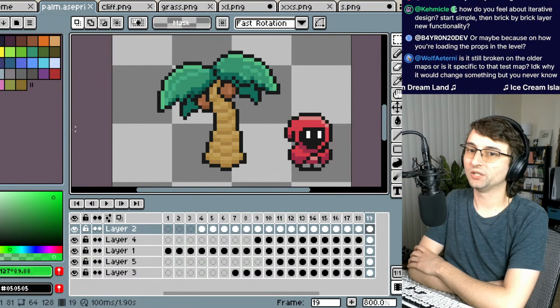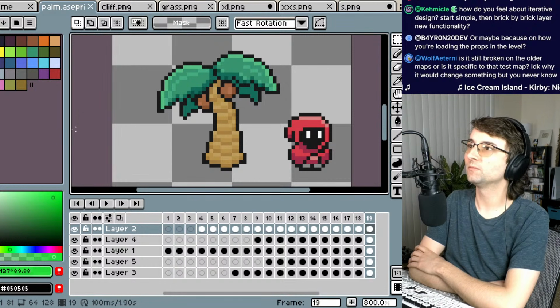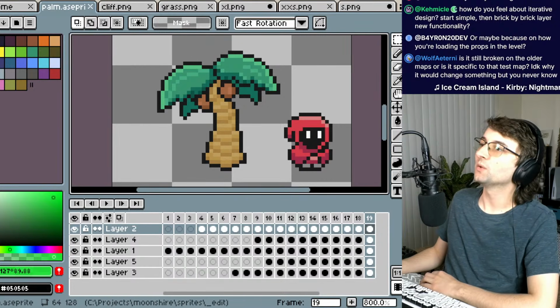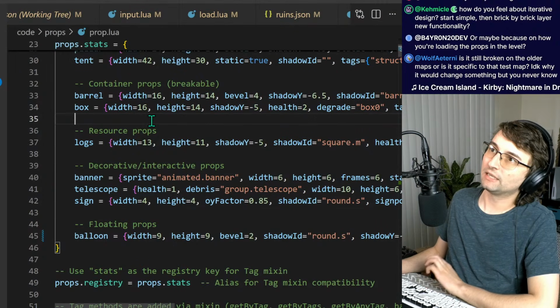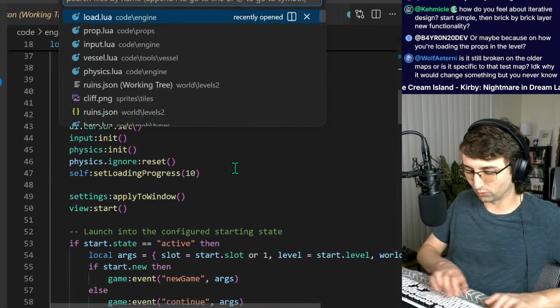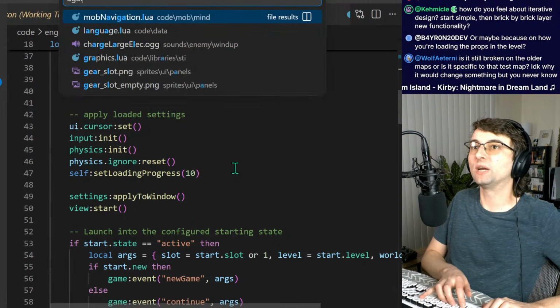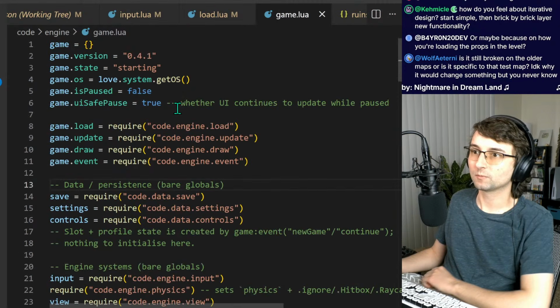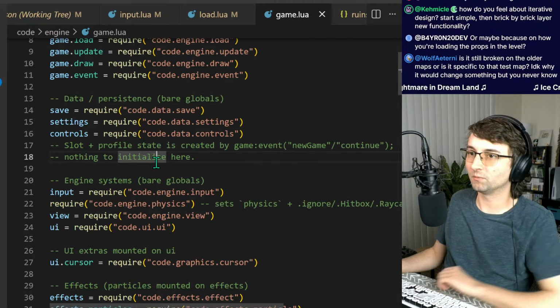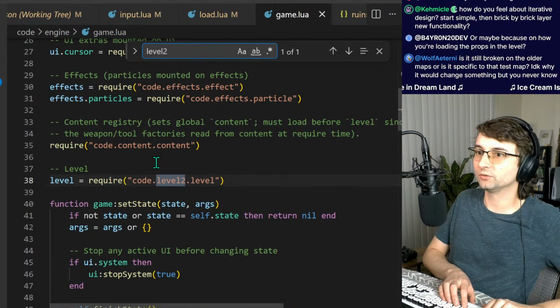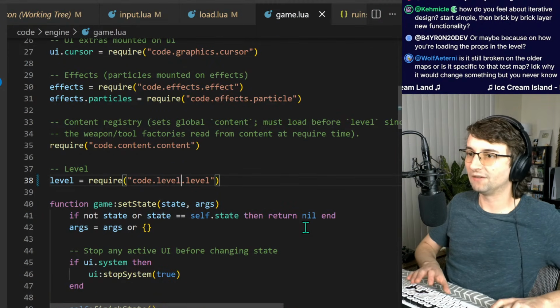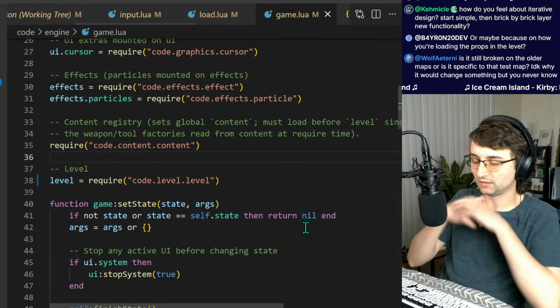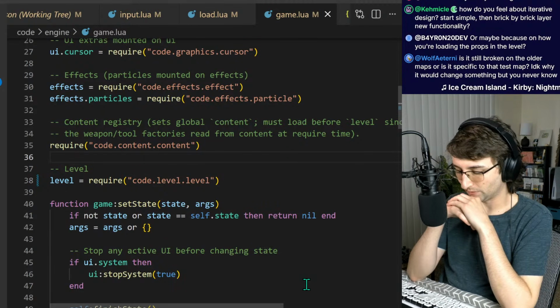Is it still broken on the older maps, or is it specific to that test map? If that would change, let's see. Well, so this is the thing, right now I don't know if I'll be able to switch over to that older map. I'll try. Because right now, I'm rewriting the level editor, where instead of loading from level 2, let's try loading from level instead. And I need to load a different map.